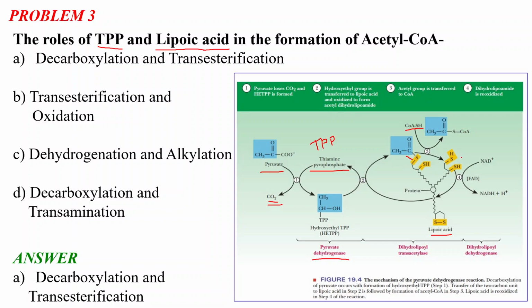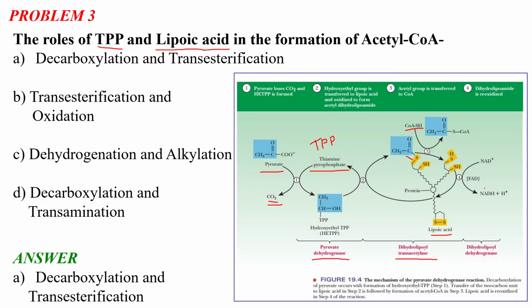Now this transesterification process is catalyzed by this coenzyme lipoic acid, and the enzyme involved in this process is dihydrolipoyl transacetylase. I suggest you not only remember the names and the functions of the coenzymes, but also remember the names of the enzymes involved in this process. Like in the first process, the coenzyme is TPP, but the enzyme is pyruvate dehydrogenase. In the second step, the coenzyme involved is lipoic acid, but the enzyme is dihydrolipoyl transacetylase.